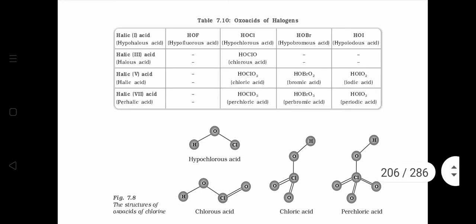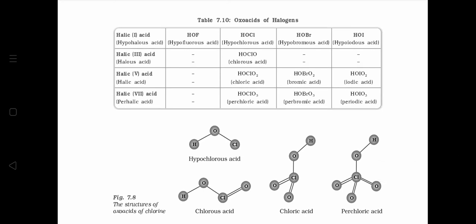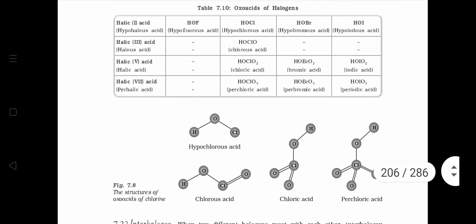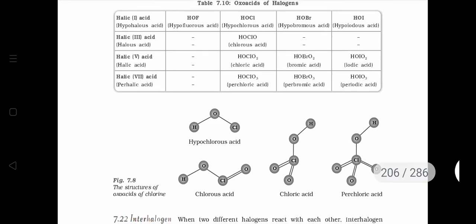Earlier it was called as hypohalous acid. For example, HOF is called as hypofluorous acid, HOCl is called as hypochlorous acid, HOBr is called as hypobromous acid and HOI is called as hypoiodous acid.